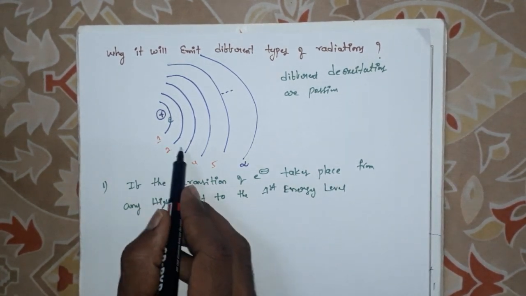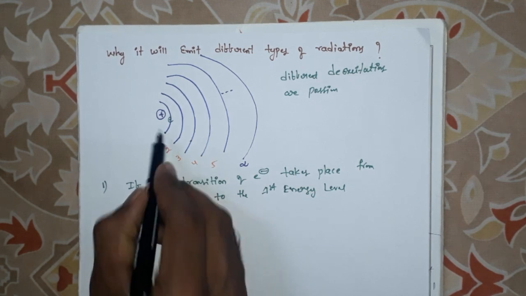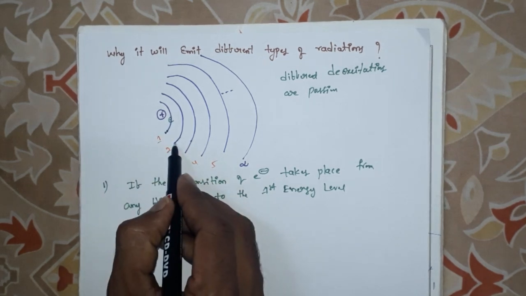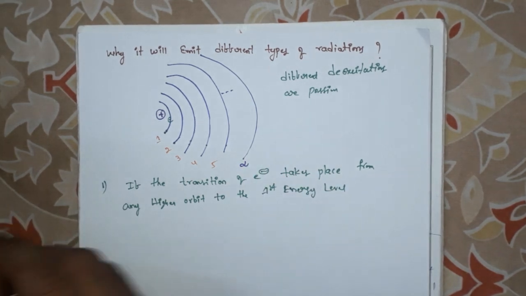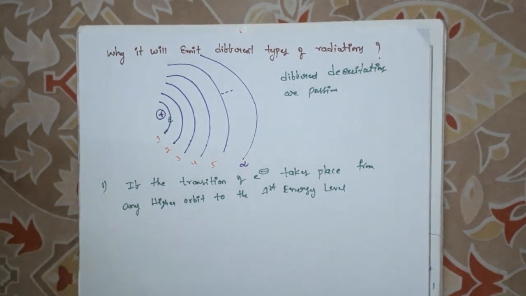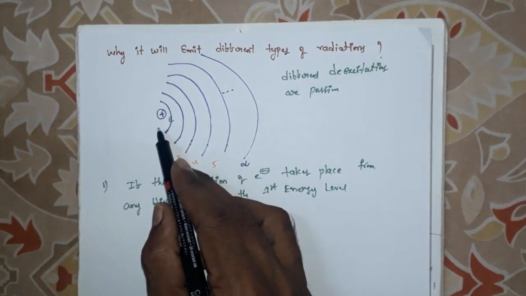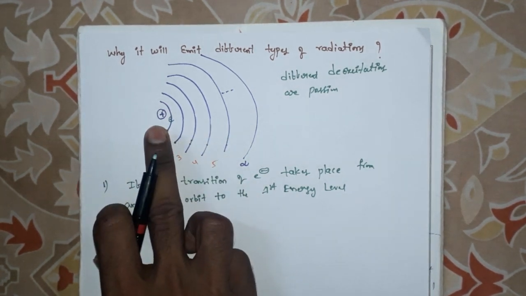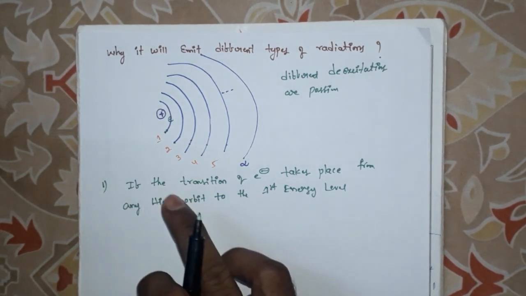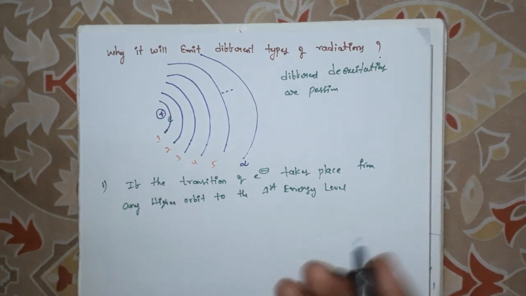So these are all higher energy orbits. This is the first energy level, this is the second energy level, third, fourth, fifth, and so on. This is the infinity energy level. If the transition of the electron takes place from a higher energy level to the first energy level, we get a series of lines in the hydrogen spectrum.